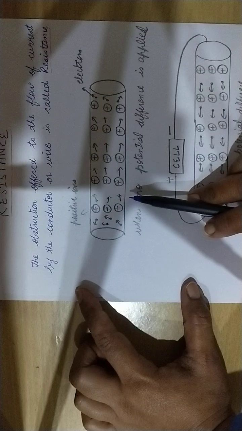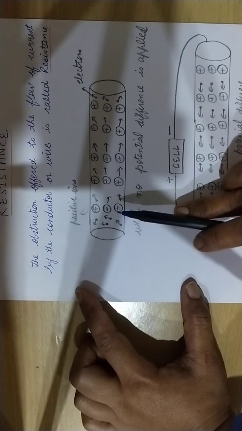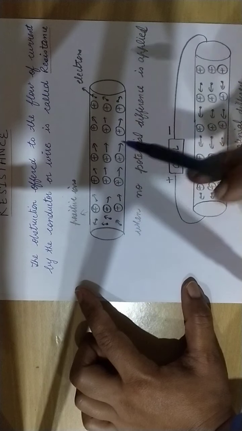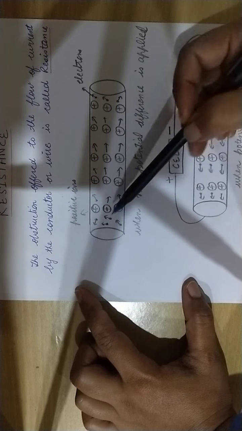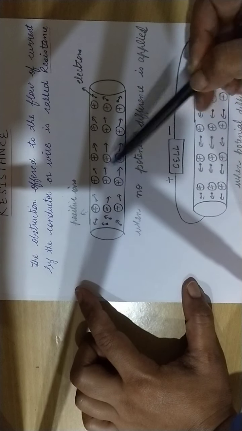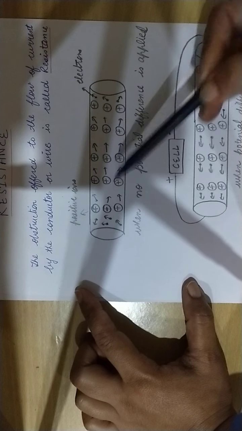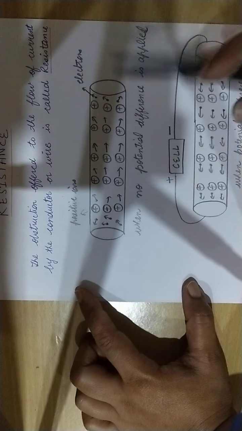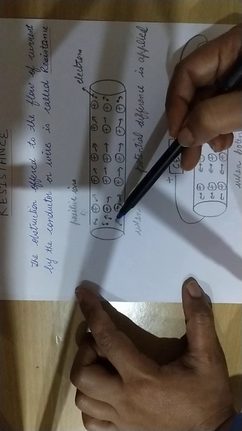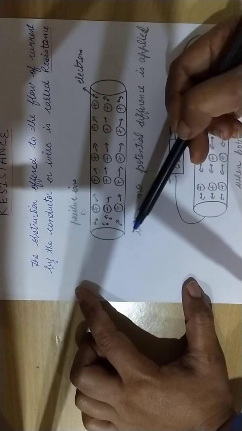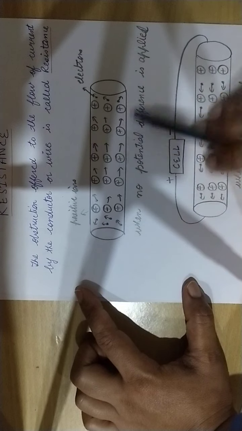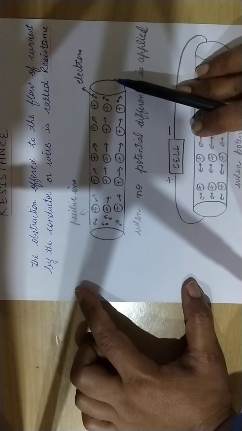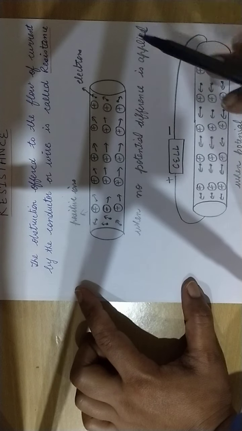In metals there are free electrons, which move from one place to another, and there are some positive particles also, protons. The protons are fixed in their position, but electrons move freely here and there, in a zigzag motion. One will move to the right, one will move to the left. So this is the position of the electrons when they are at rest.